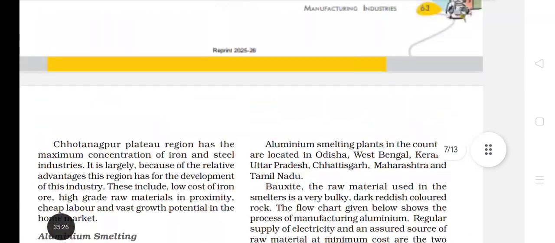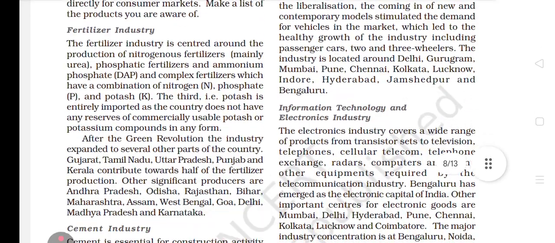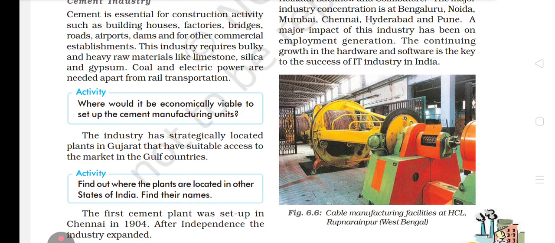Yes, dear students. So, what were we learning? We were learning about the cement industry, isn't it? So, bachche, now what is written?